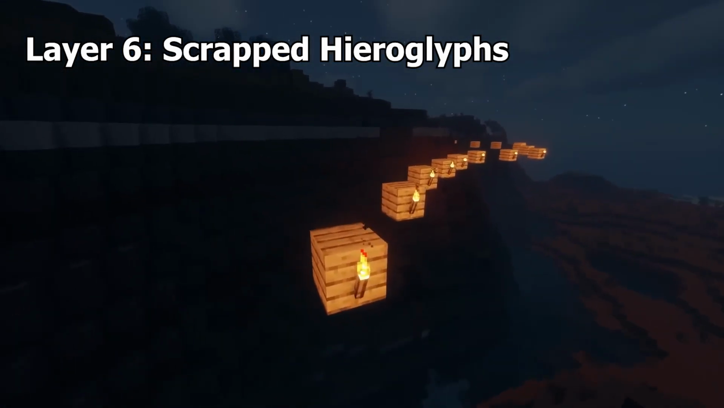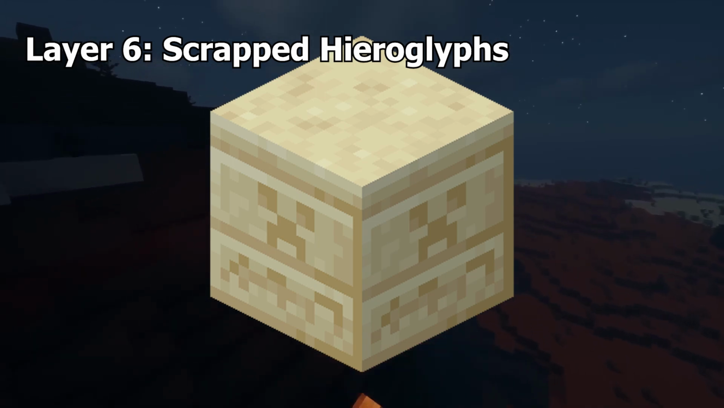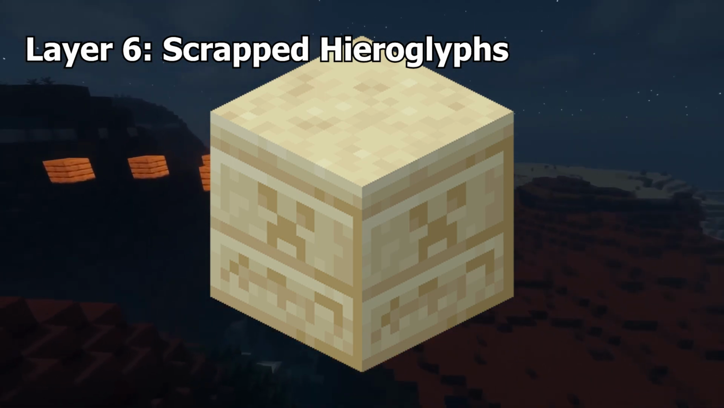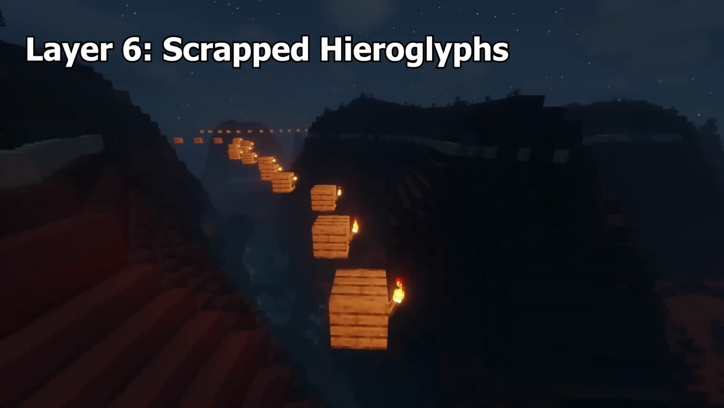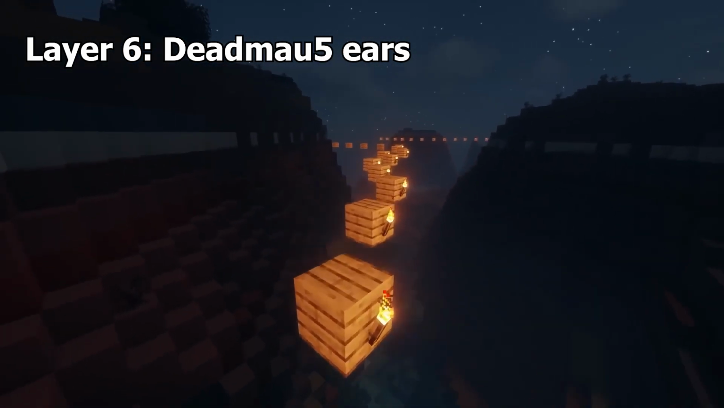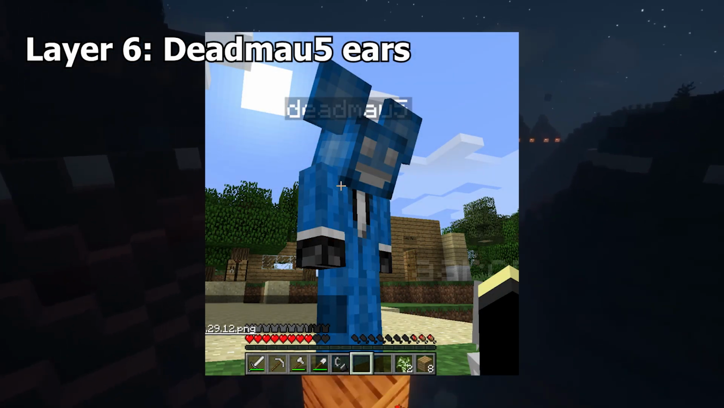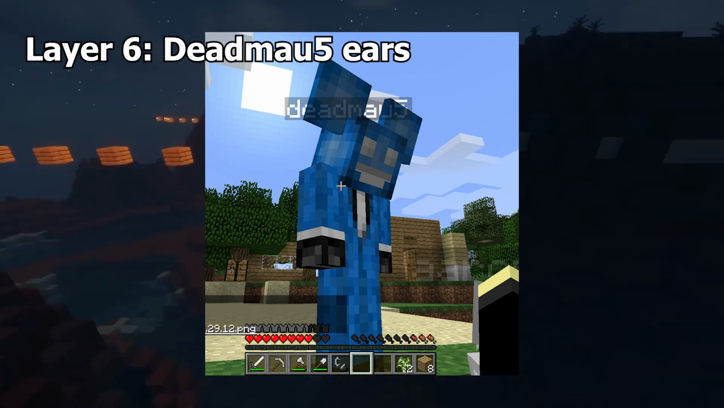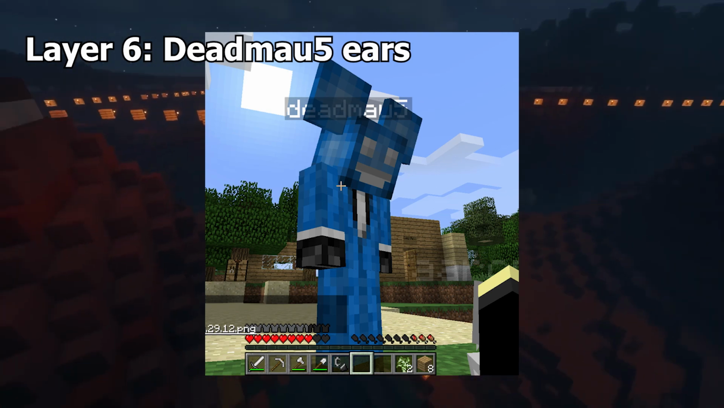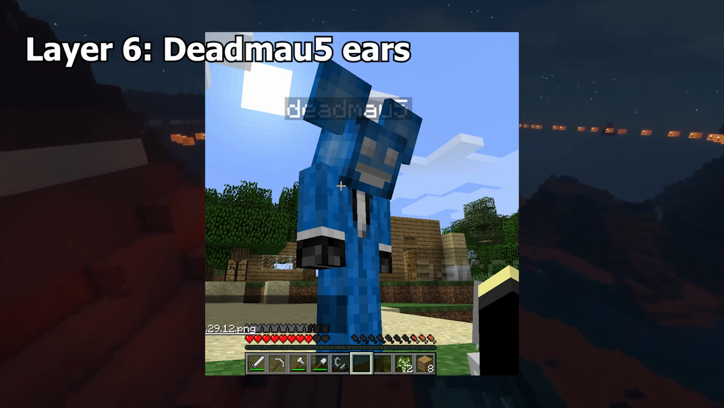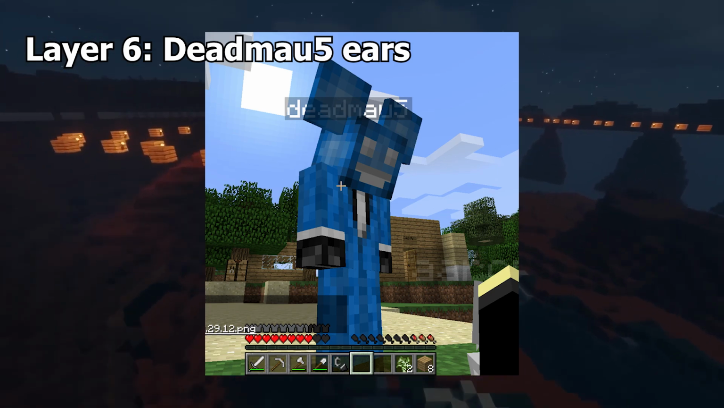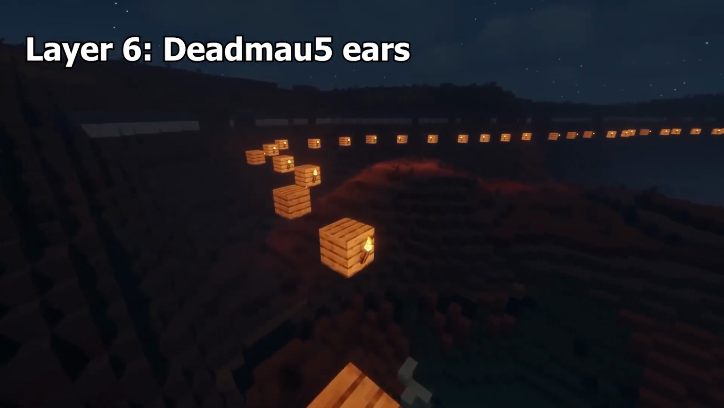Scrapped hieroglyphics. The chiseled block were originally scrapped, but they've since been re-added, and if you look at them closely, you can see hieroglyphics of certain Minecraft mobs. Dead mouse ears. In earlier versions of Minecraft, the name dead mouse on a player would give large blue ears to the player, so there's a chance if you saw someone running around with this a long time ago, that it was actually dead mouse playing Minecraft with you, or someone modded their name to be dead mouse.